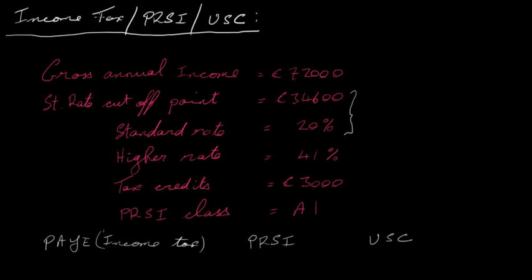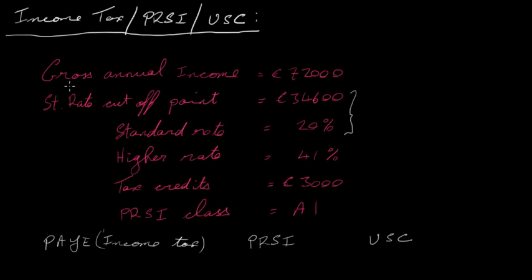We're going to work out income tax, which is PAYE, pay as you earn. We're going to work out PRSI, which is pay related social insurance. That goes to the government and contributes towards social welfare payments and pension payments, things like that. USC is called universal social charge, and it's generally just another form of income for the government. It's just another amount that they take out of your salary and they use it for various things. So let's have a look.